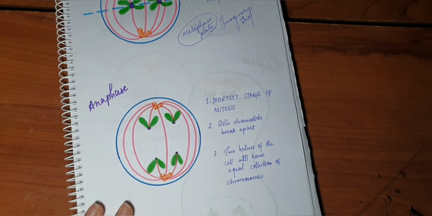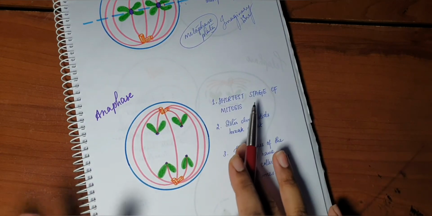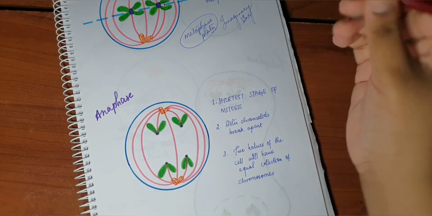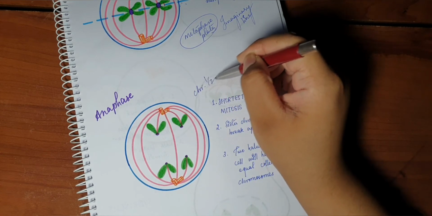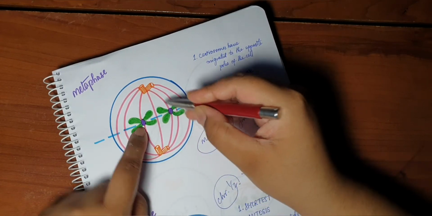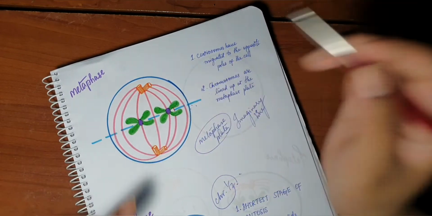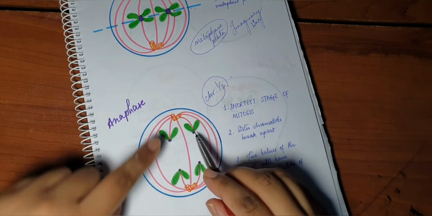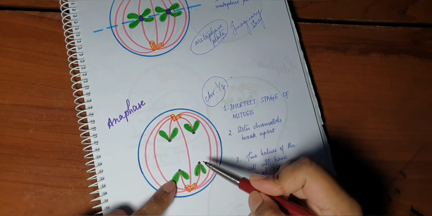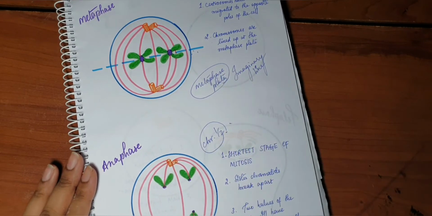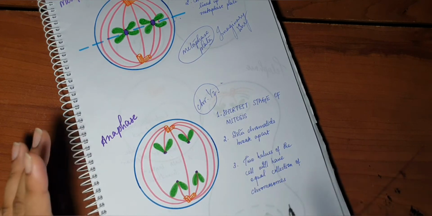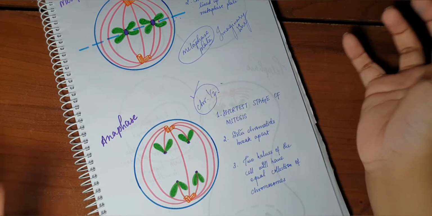Then the anaphase. Now anaphase is the shortest stage of mitosis, and anaphase is where our second condition will be fulfilled, that the chromosomes have to be divided into two equal halves for the future daughter cells. So the microtubules have attached to the chromosomes from both sides. Now in anaphase, these sister chromatids will be pulled apart by these microtubules. These microtubules will keep shortening and the sister chromatids will keep separating. So the sister chromatids break apart and two halves of the cell will have an equal collection of chromosomes. So the second condition is also complete.